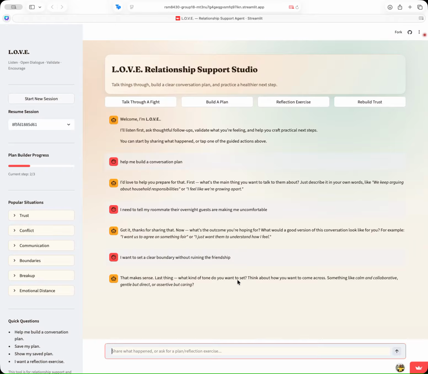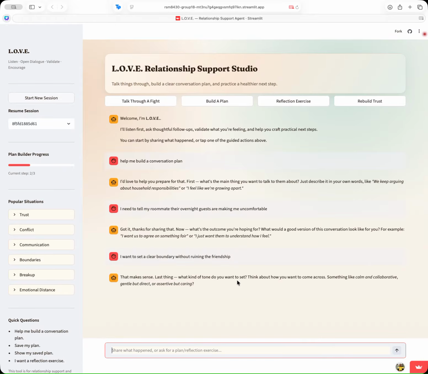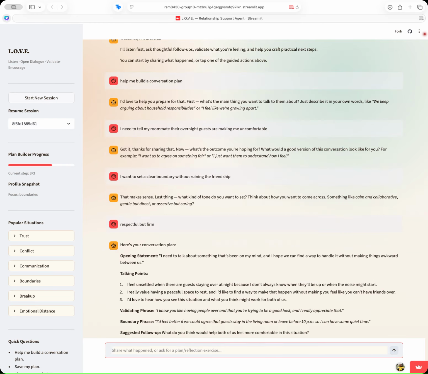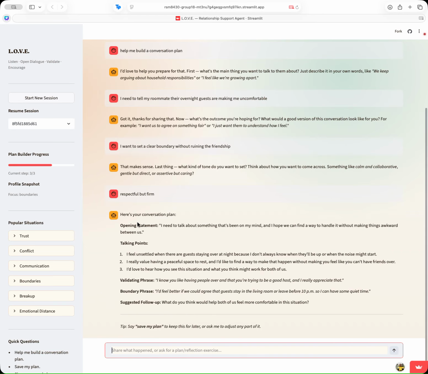And now it's asking for the tone. So I will just confirm that as well. And then now it structures the output, and you can tell on this side that there's a progress bar and the plan is being built, and it's very structured in the opening statement and what you're going to talk about, and gives you a very structured plan.